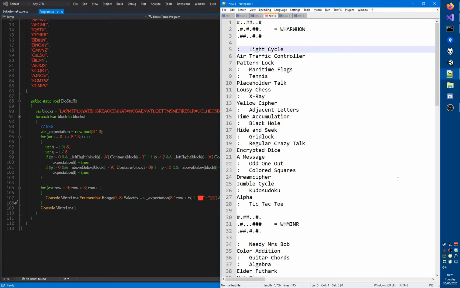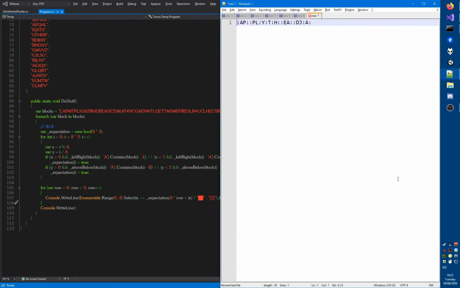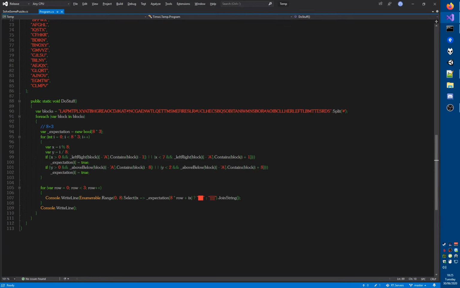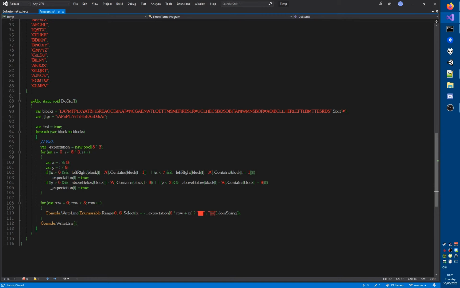Now if I copy and paste this entire column and remove all the spaces, I have what I'll call a filter. Let's apply that filter only to the first block. So var first equals true, and at the end of the first one, first equals false.